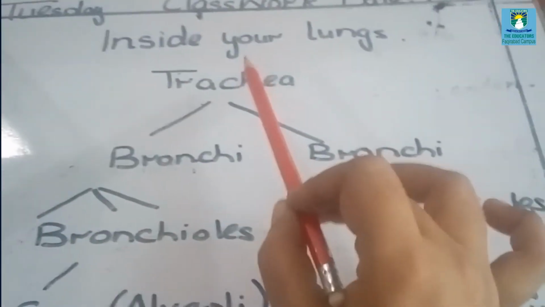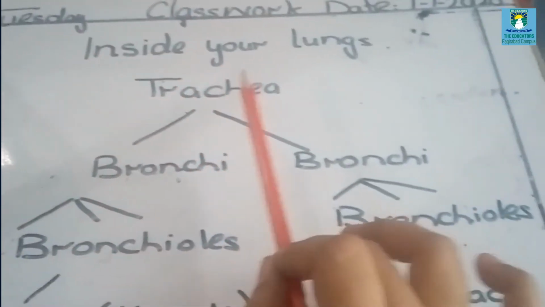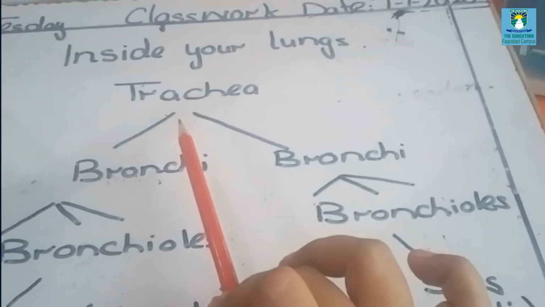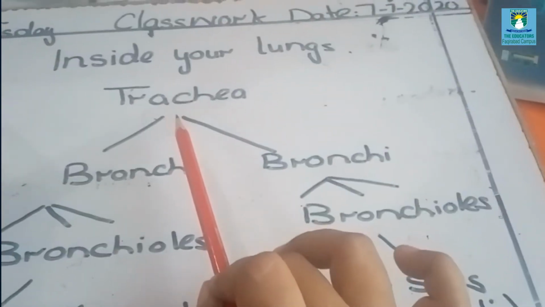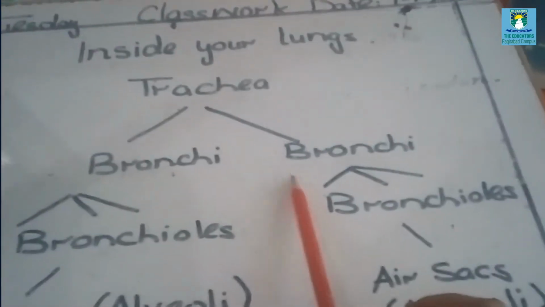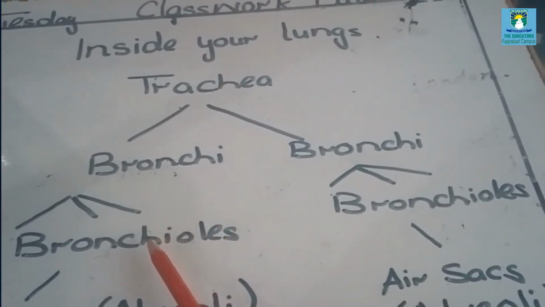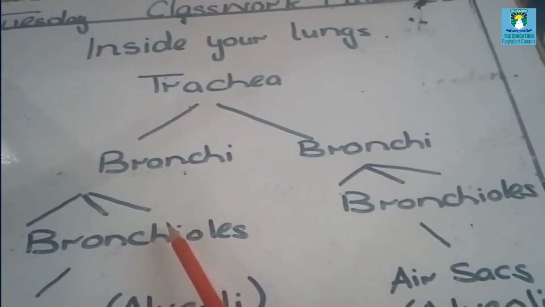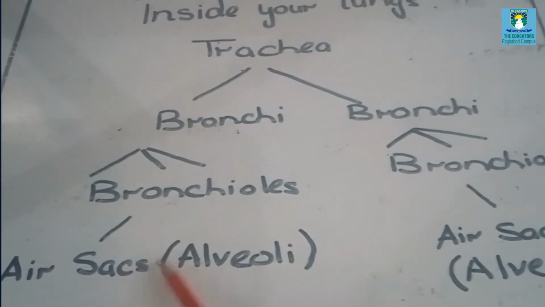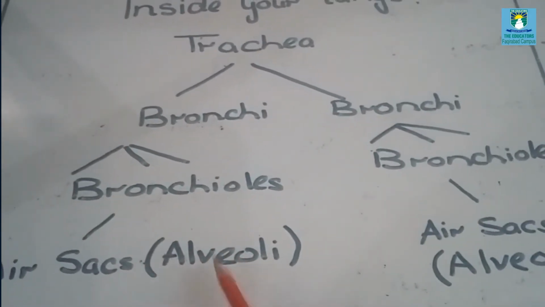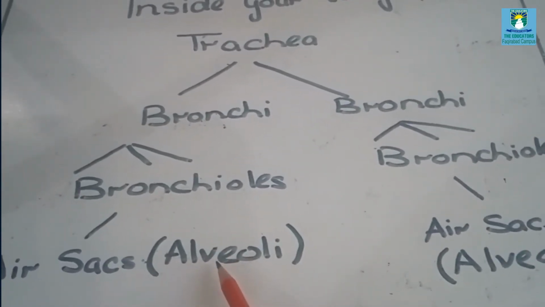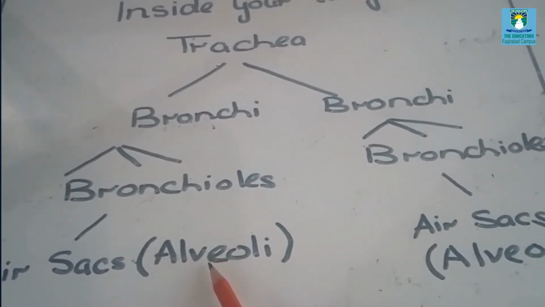Inside your lungs, the air comes through the mouth and nose into the trachea. Trachea is actually the windpipe. This trachea is divided into two tubes known as bronchi. These bronchi are divided into further tiny tubes known as bronchioles. These bronchioles have air sacs at the end known as alveoli. The diffusion takes place in alveoli. There is an exchange of deoxygenated and oxygenated blood.